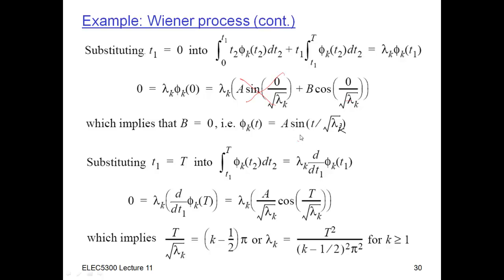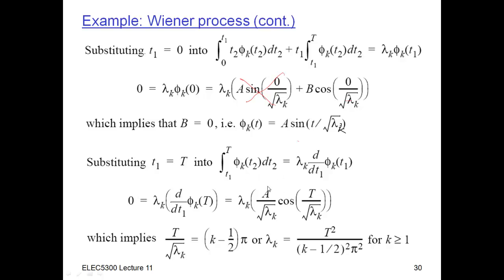And so when I take this and differentiate it, I'm going to get a sine to a cosine. So I get a times the cosine of this thing here, where I've substituted t1 equal to big T here. So cosine of t divided by square root of lambda sub k. And then when I differentiate by chain rule, I have to take out one of the square root of lambda sub k's to the outside. So that's just chain rule to give me this. And this thing has to be equal to 0.